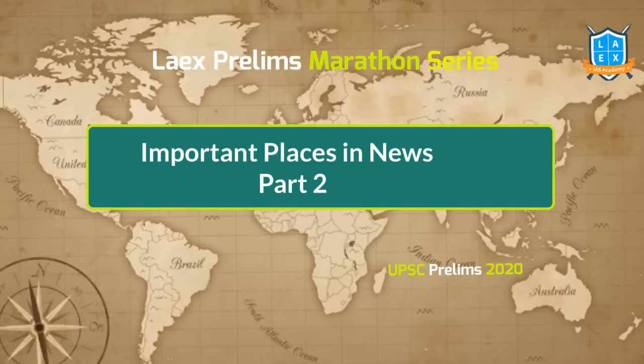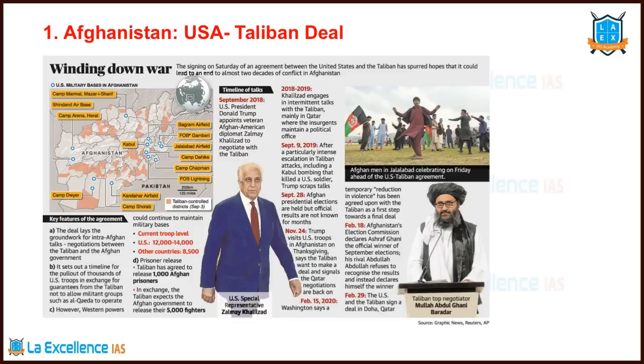In this series, we have discussed important places in news as part 1 and this is part 2 video. In this video, we are going to cover 30 important international issues and then related map pointing. The PDF of this session is available in the description box. Please check that once. Our first issue is USA-Taliban deal.